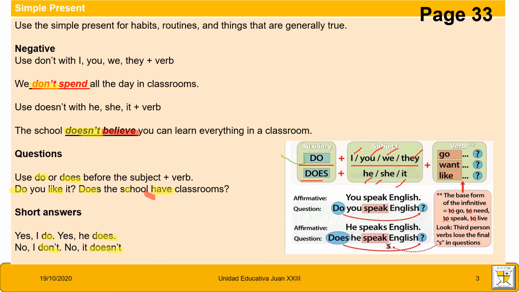Okay. In questions, do you remember? Do you speak English? In the third person, he speaks English. Does he speak? The s, no, it's incorrect. Does he speak English, okay? The base form of the infinitive, with go, want, and like, is go, speak, live, and look. The third person verbs lose the final s in questions, okay?